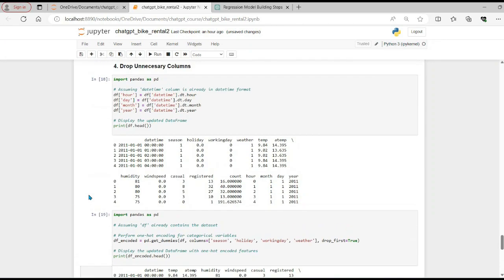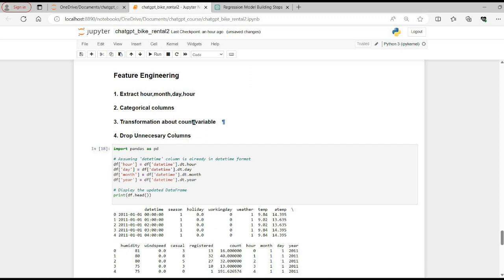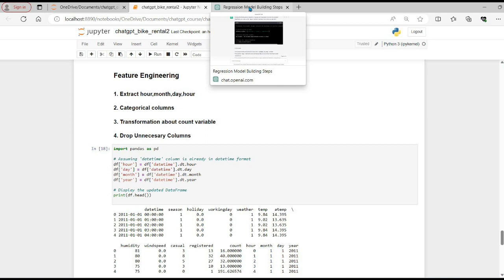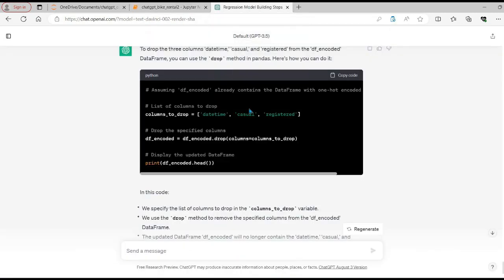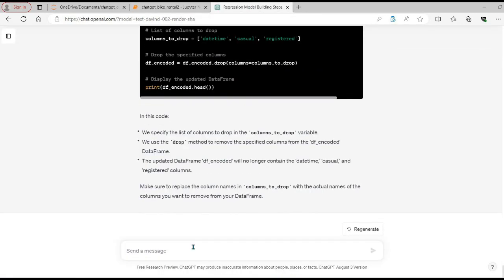So the next one, which we have not done yet, is to transform the count variable. We saw in our visualization exercise that this column is right skewed. So let's inform ChatGPT and ask how we can convert it into a more normalized or bell-shaped curve.